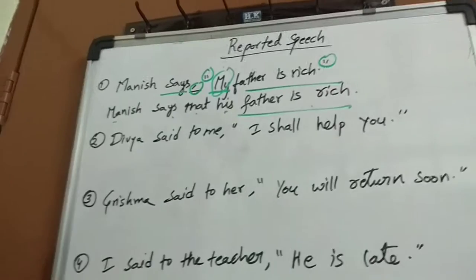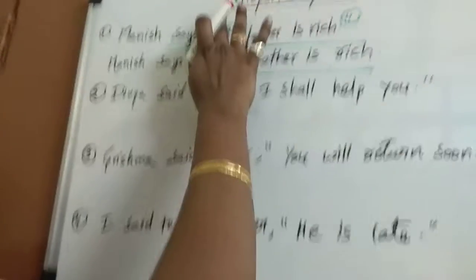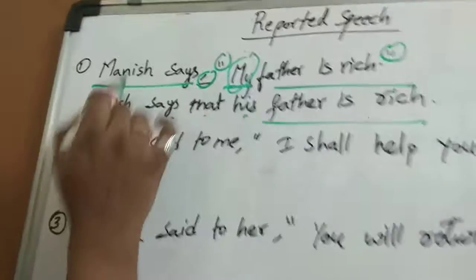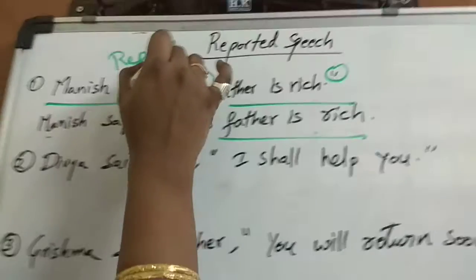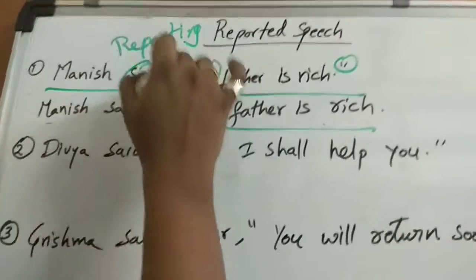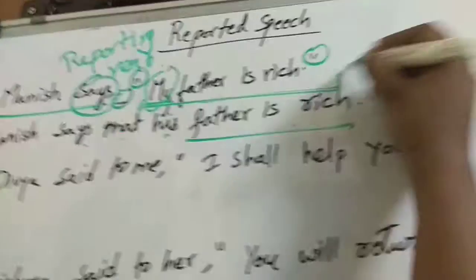Now, before we go ahead, just a quick recap of the parts of reported speech. This is the reporting verb, and this is the reported verb.